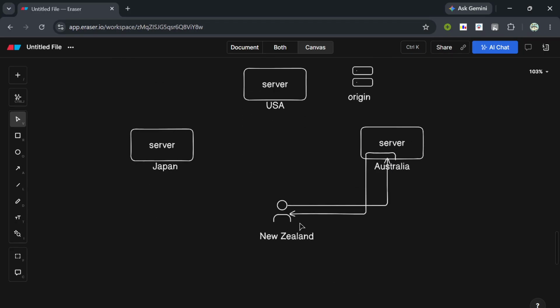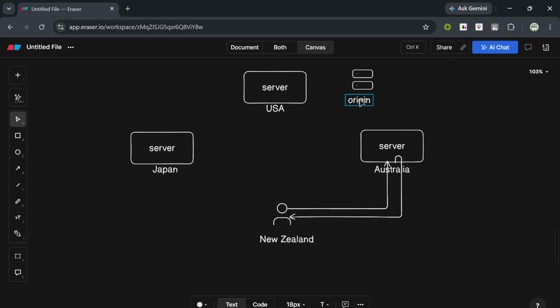If a user from New Zealand requests some data, then that request, instead of going to the origin server by traveling a lot of distance, goes to the nearest cache server or edge server, which is the Australian server right here. The Australian server sends a response in a very quick time because it is present near the user, so it takes very little latency, and the user gets the data in a much faster manner.